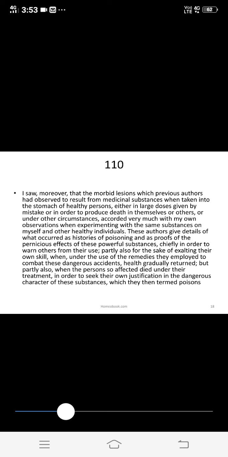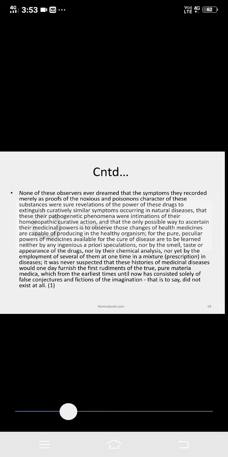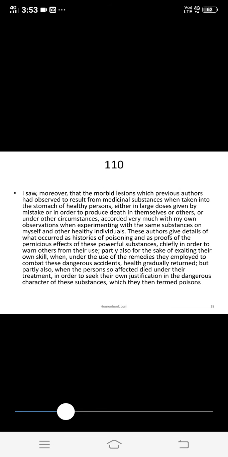Now today's last aphorism, aphorism number 110. It is regarding how allopaths do the proving on healthy human beings and how they record the symptoms on healthy human beings. So this is regarding the allopathic effects of drugs on healthy persons.